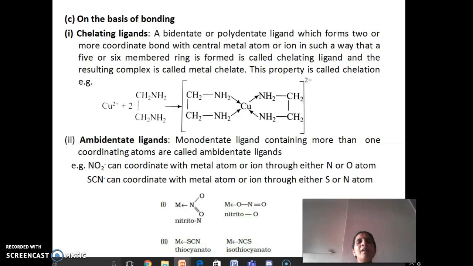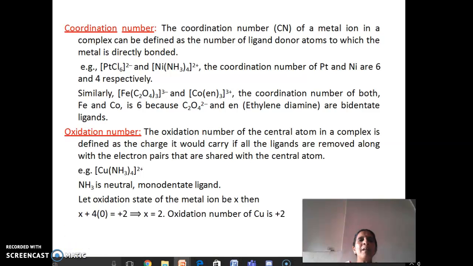And if the ligands contain more than one coordinating atom, then they are called ambidentate ligands. So NO2 can coordinate with the metal atom or ion through either N or O atom. Similarly, thiocyanate can coordinate with the metal atom or ion through either sulfur or nitrogen atom. Such ligands are called ambidentate ligands.